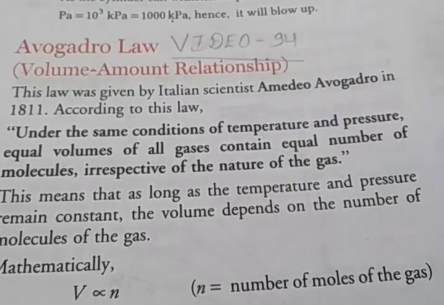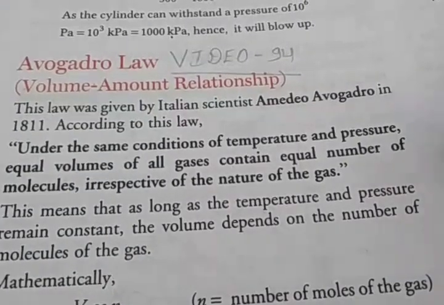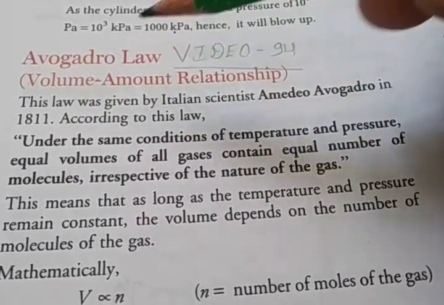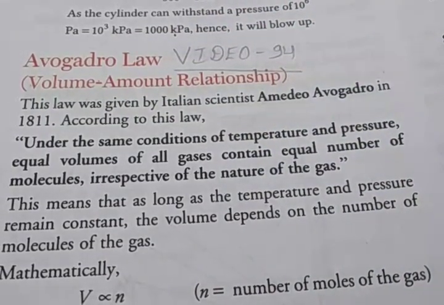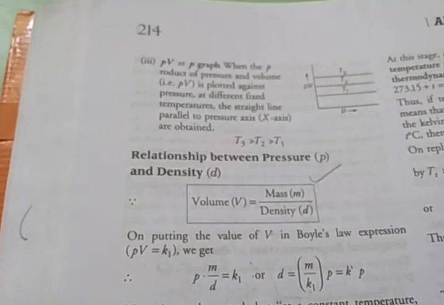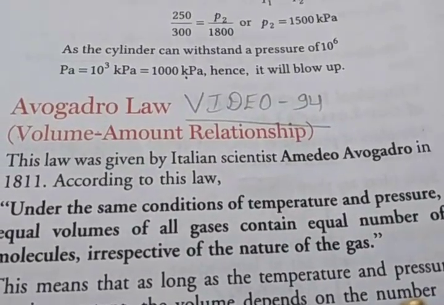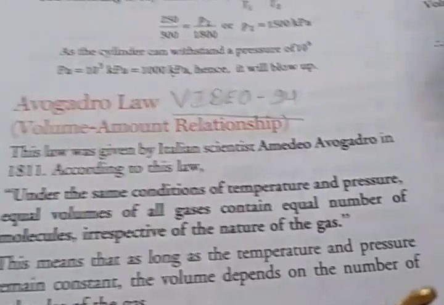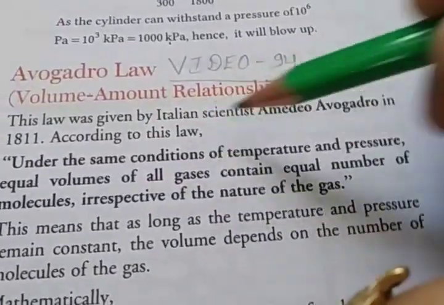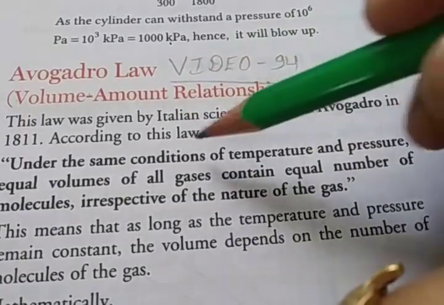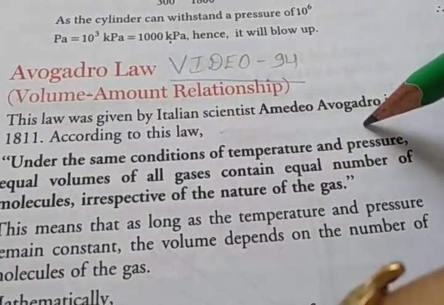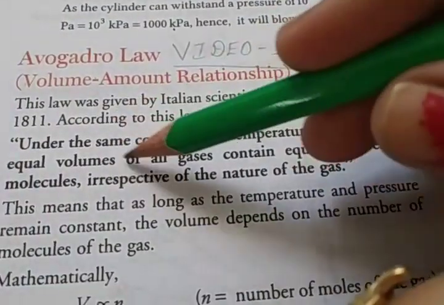In this video I will be explaining gas laws. The first law is Boyle's law, the second is Charles' law, the third is Gay-Lussac's law, and the fourth is Avogadro's law. Today I will be explaining Avogadro's law. The volume-amount relationship was presented by the Italian scientist Amedeo Avogadro in 1811.